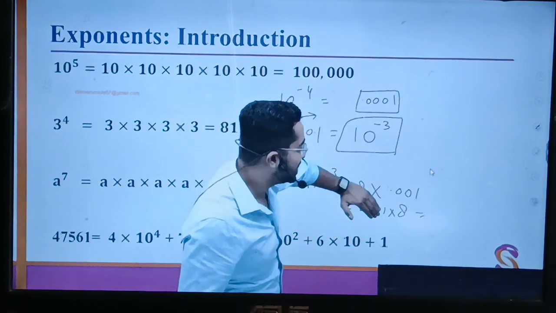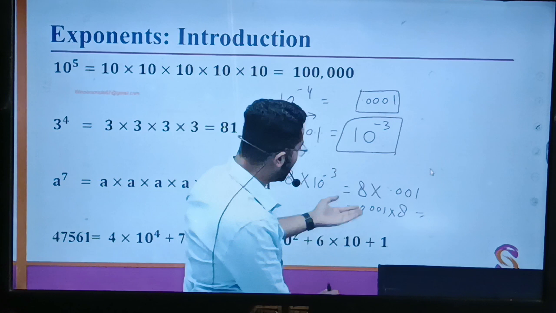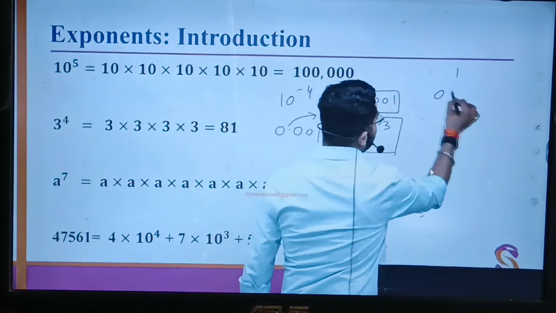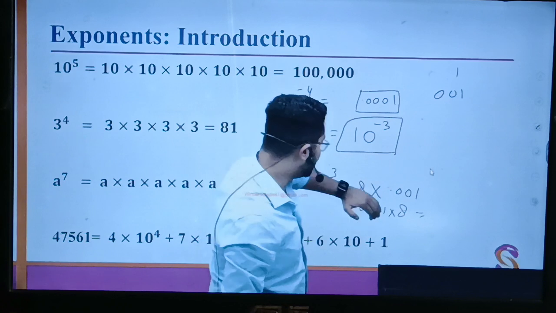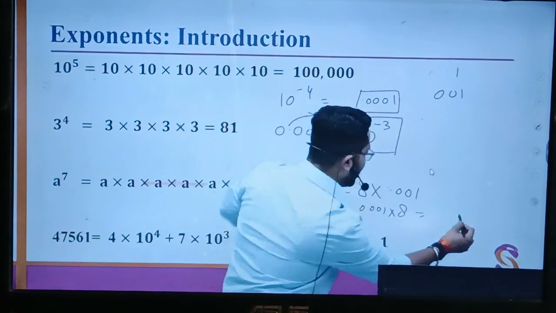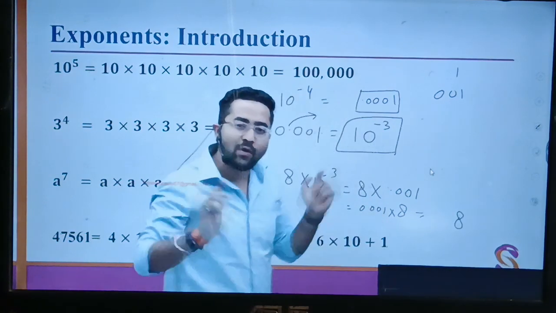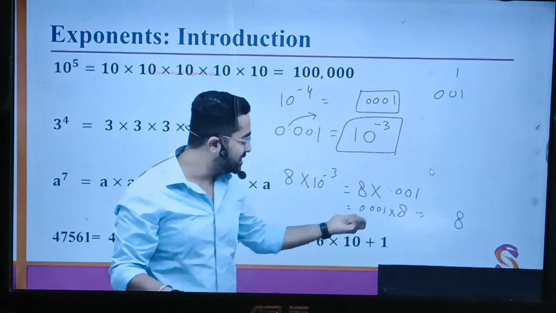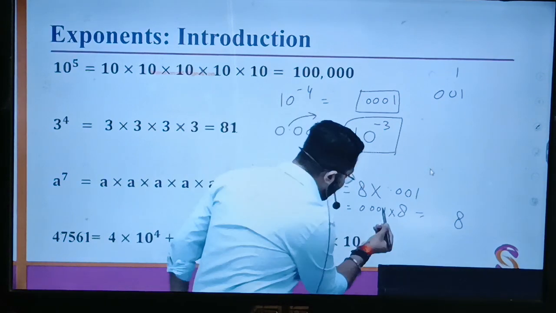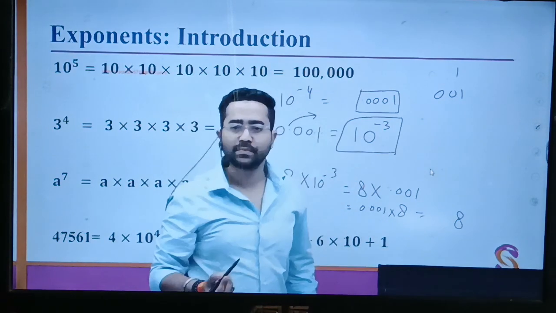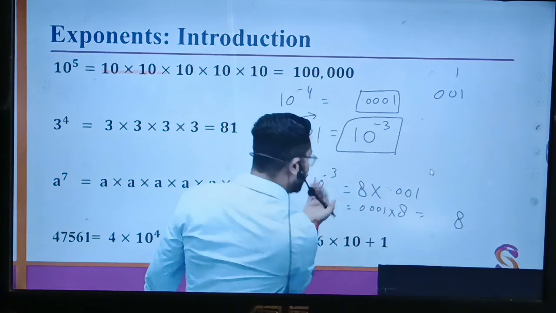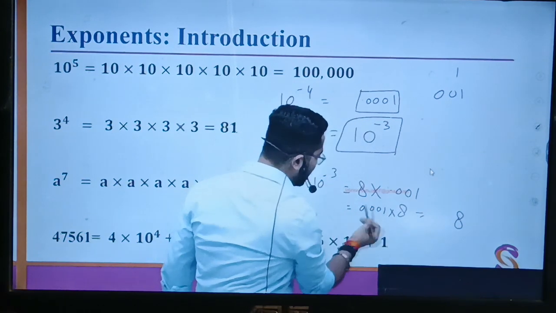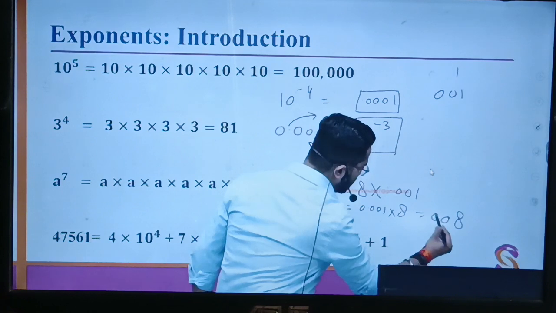Simply forget that there is a decimal, because 1 and 001 are both the same. This 0 does not have any significance. So I'll just consider it as 8 into 1, 8. And then I will count after how many digits this decimal has been placed: 1, 2, 3, from right to left.